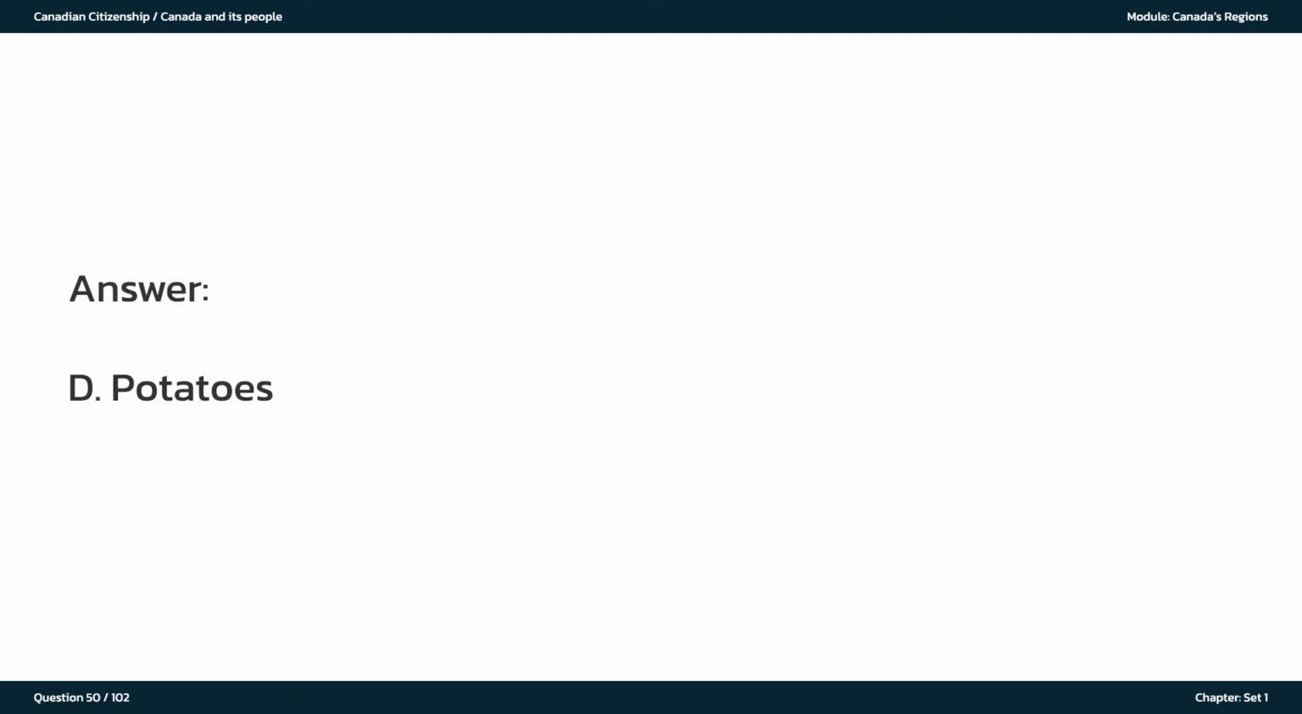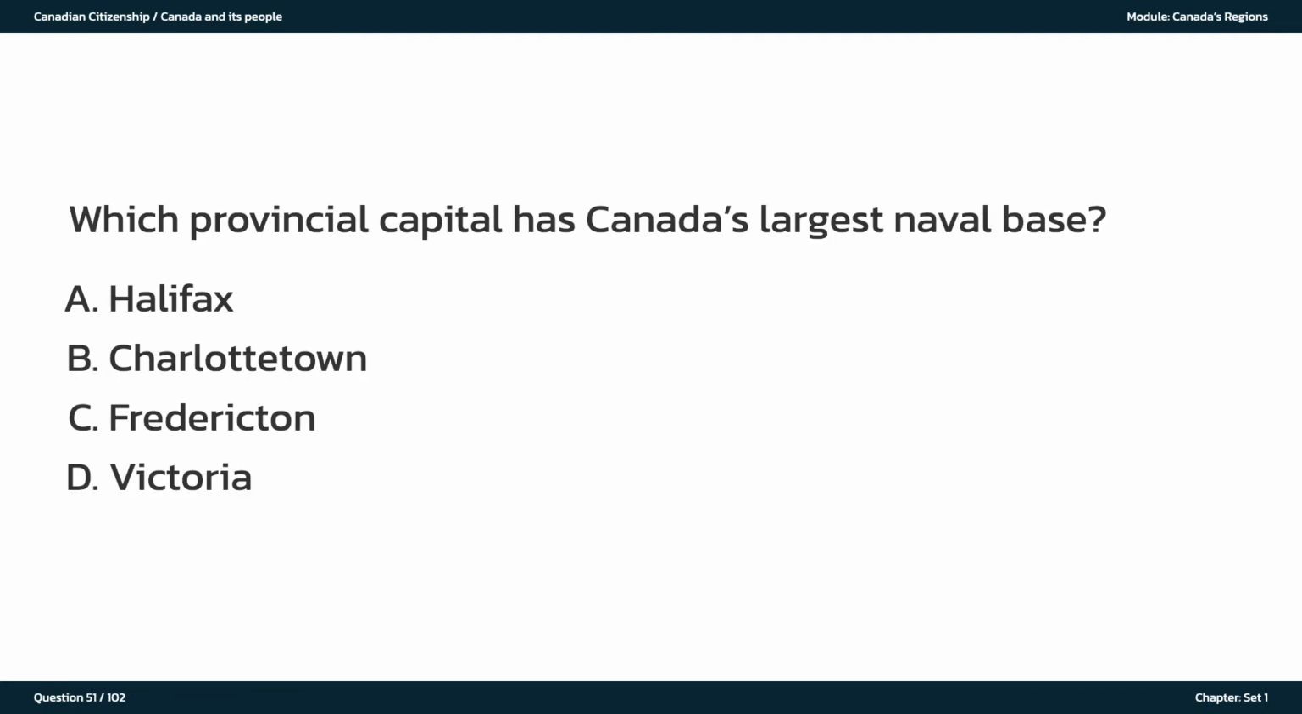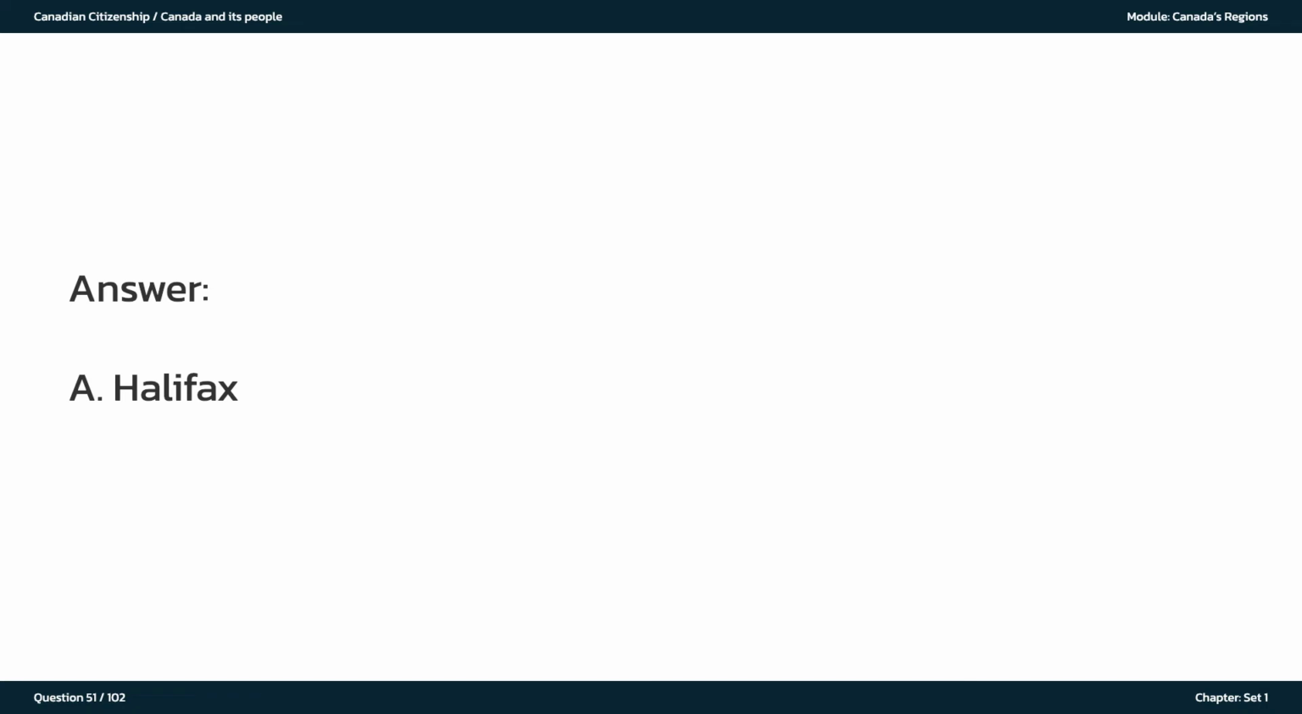The answer is D. Potatoes. Which provincial capital has Canada's largest naval base? A. Halifax. B. Charlottetown. C. Fredericton. D. Victoria. The answer is A. Halifax.